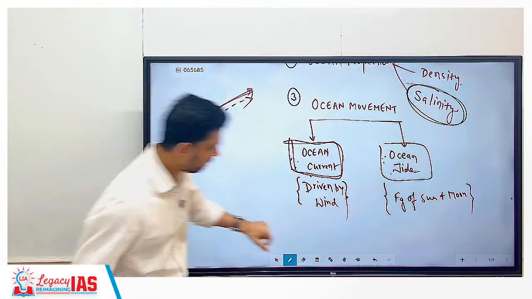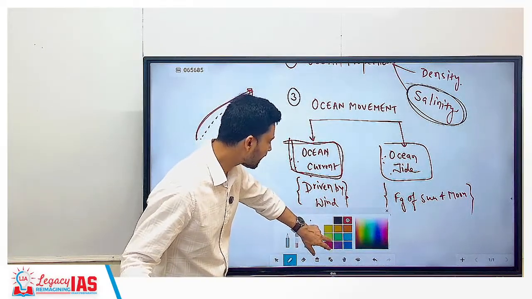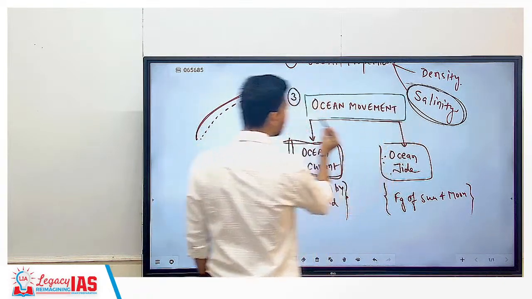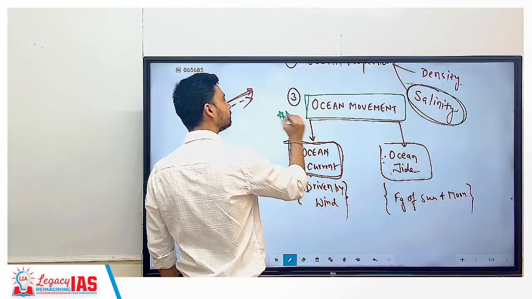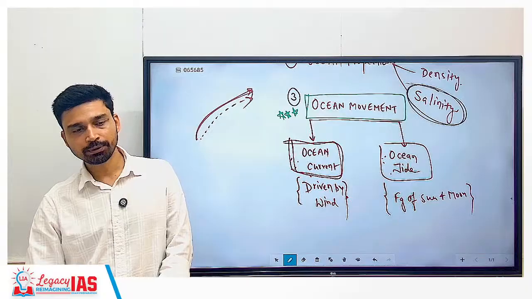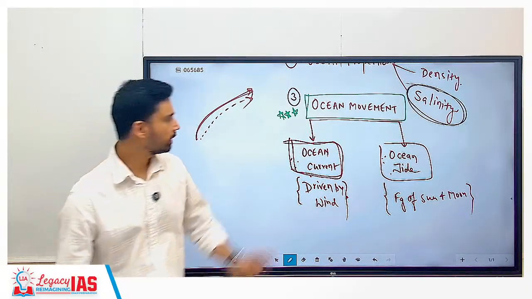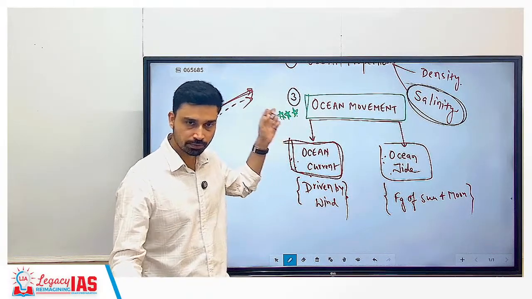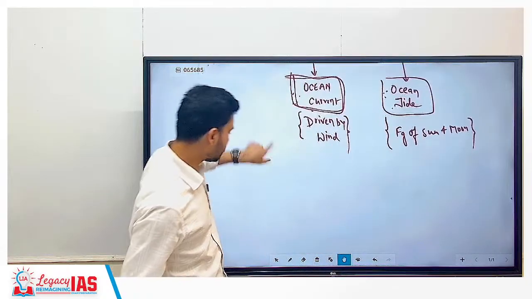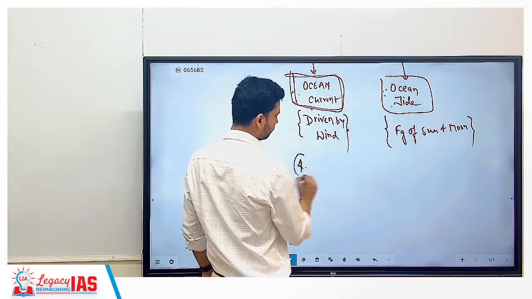So this we have to study in detail. And in the entire oceanography, if I say which is the most important chapter from an examination perspective, we can mark it here: ocean movement, the most important chapter. 70% of questions in oceanography in the last 10 years have been asked from which chapter? This particular chapter itself, right? So ocean movement. And then the last chapter we have to study here is the coral reef.